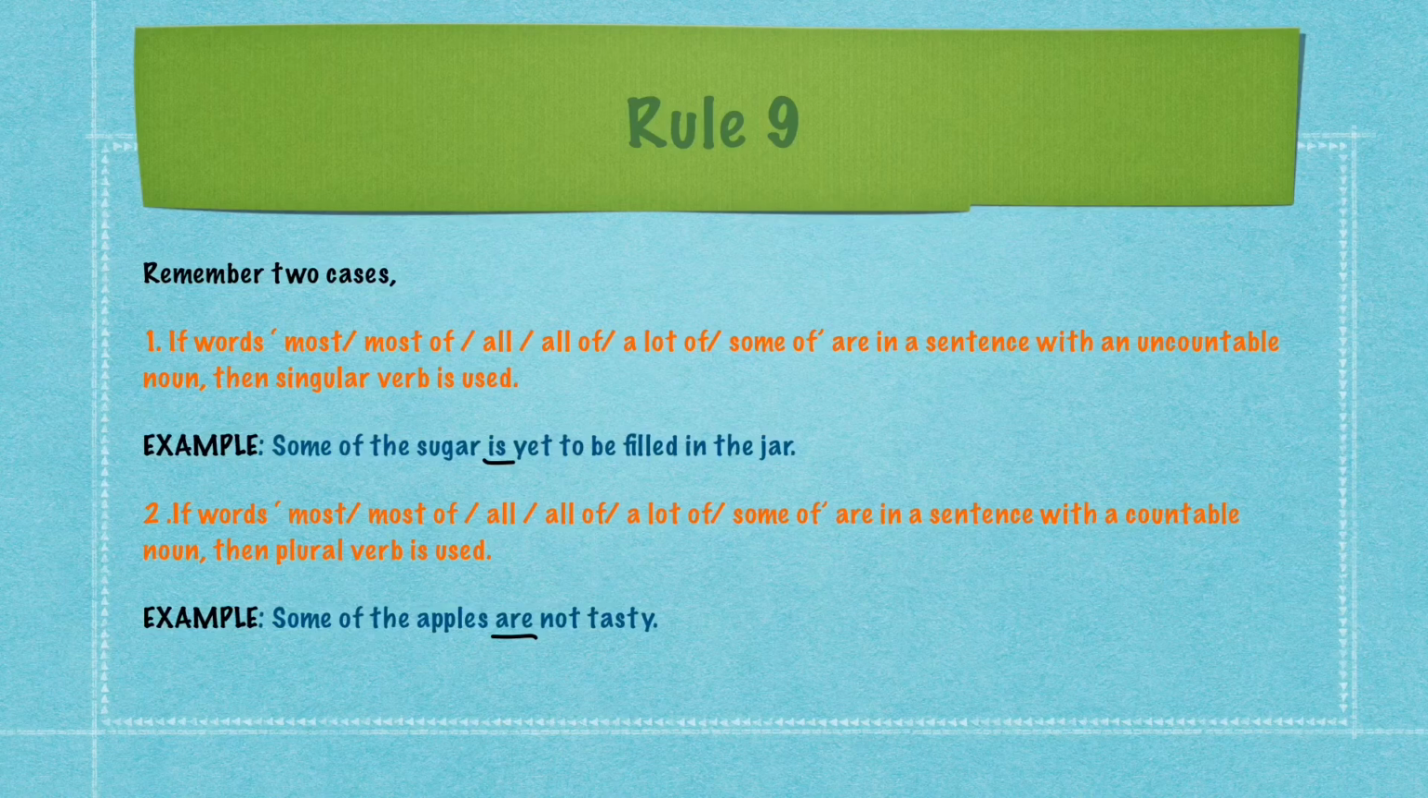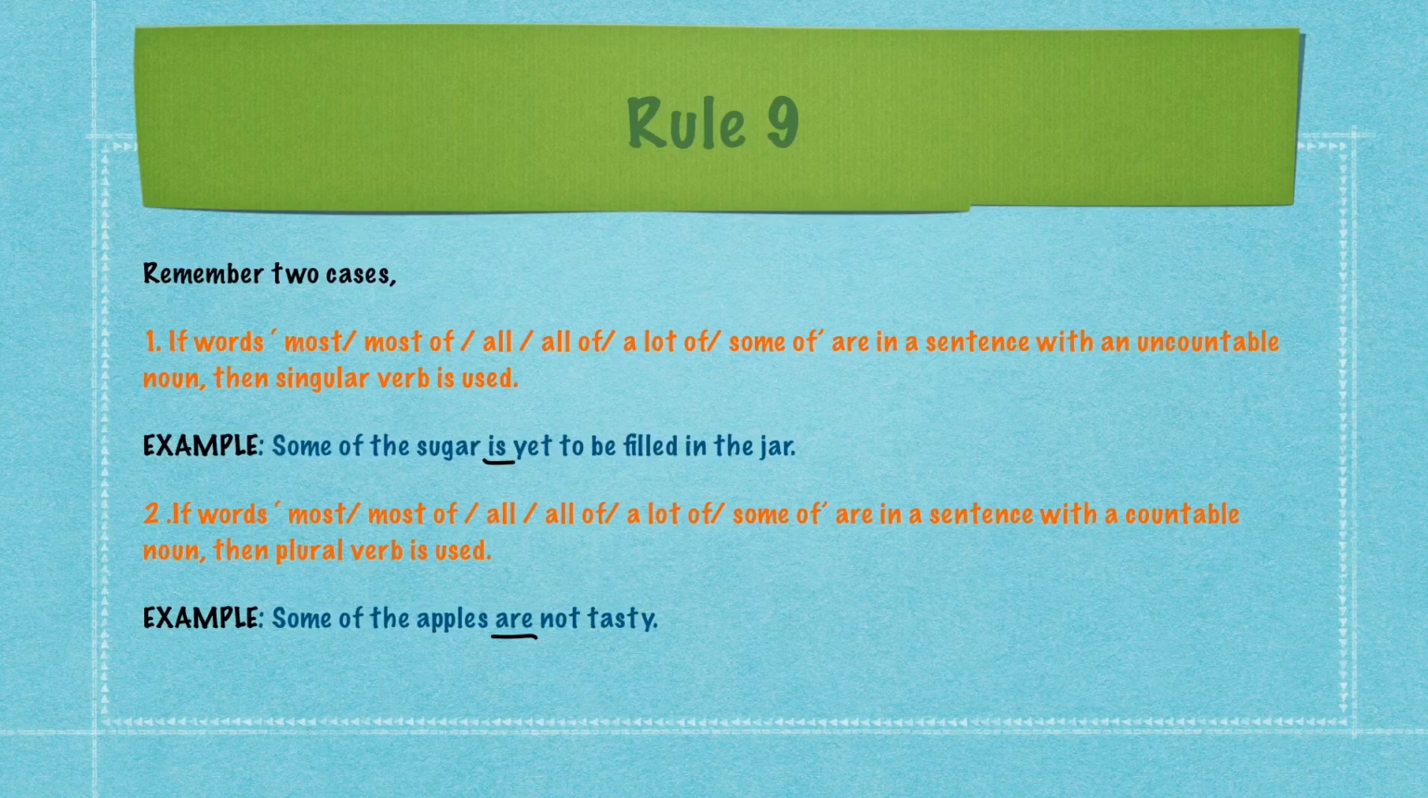Rule number 9 says, remember two cases in case of these words: most of, all of, a lot of, some of. If they are there in a sentence and if an uncountable noun is used, then a singular verb is used. Let us take an example here. Some of the sugar is yet to be filled in the jar. Here we can say some of is used and the sugar is uncountable, so it is taking a singular verb is.